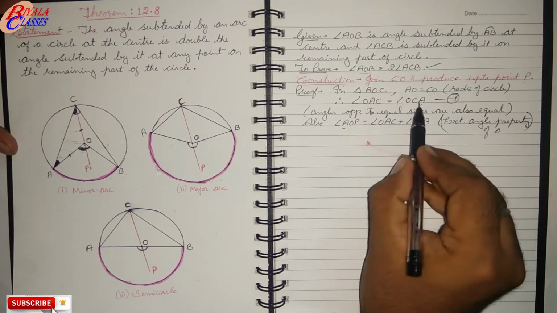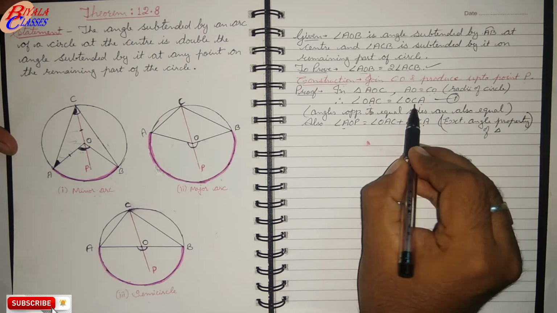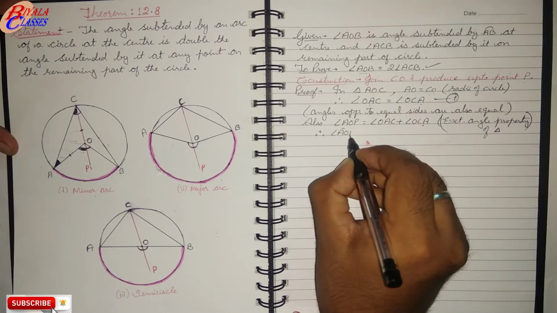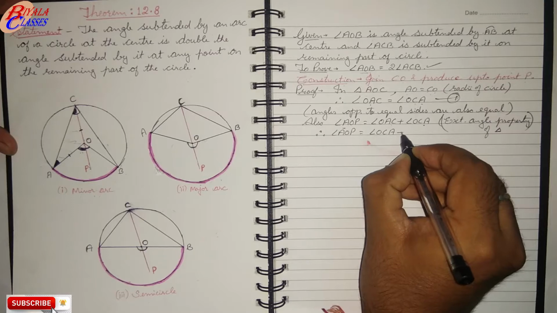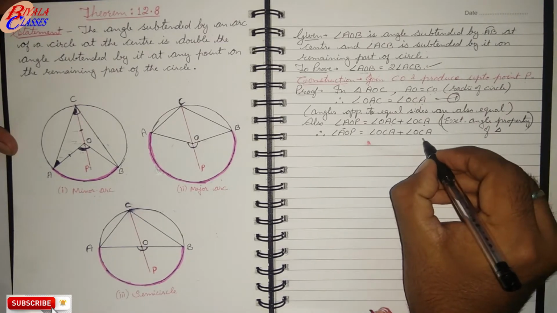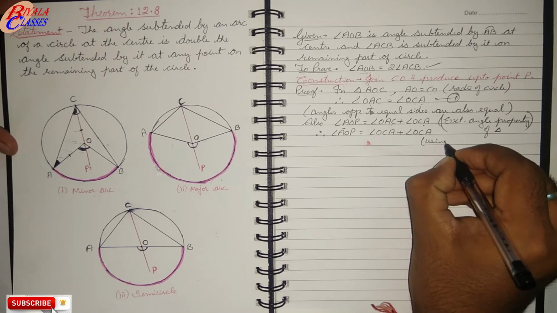So angle AOP is equal to angle OAC plus angle OCA. But in the first equation we have seen that angle OAC is equal to angle OCA. So we can say that angle AOP is equal to angle OCA plus angle OCA, using equation 1.